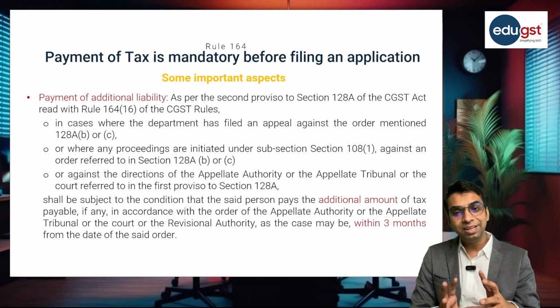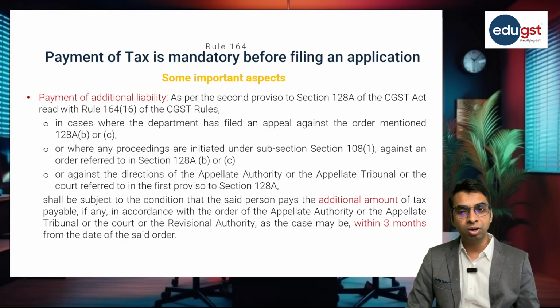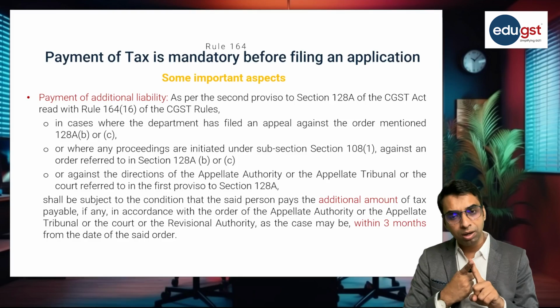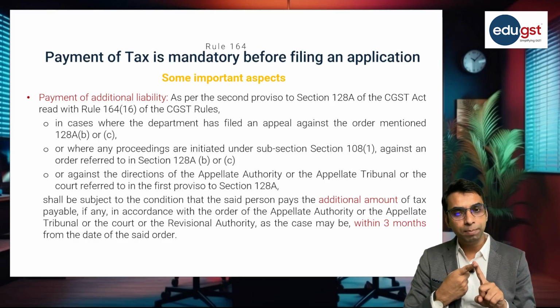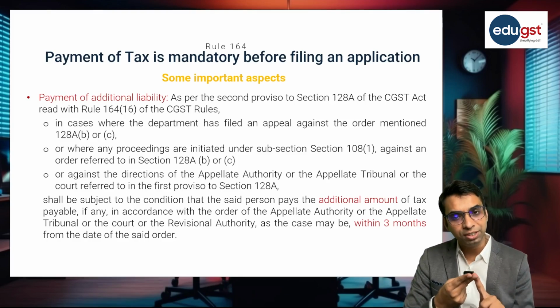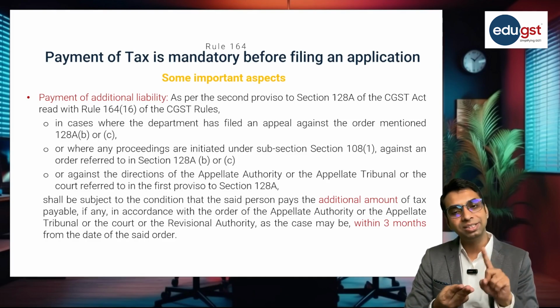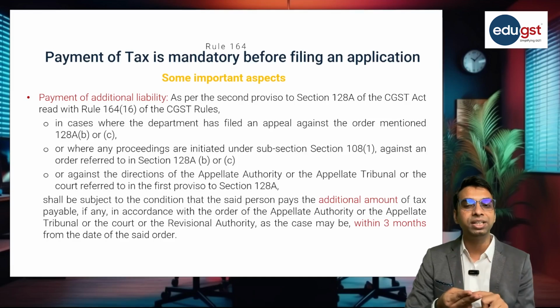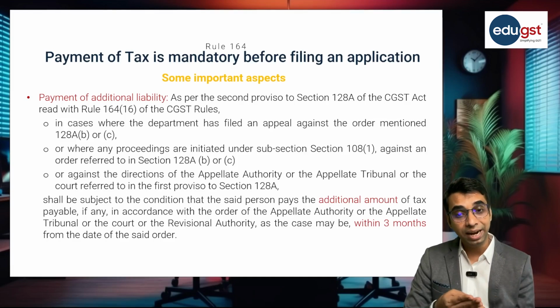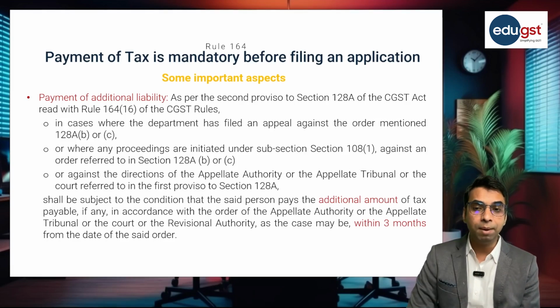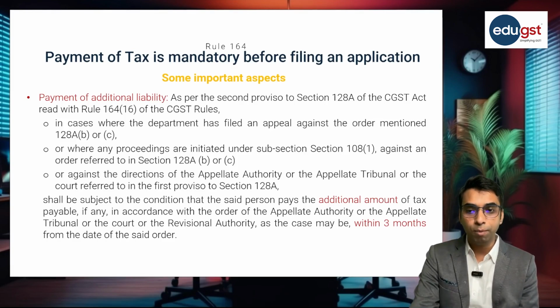So if there is an increase in the liability, either because of departmental appeal, or because of revisionary proceedings, or because of redetermination of liability under section 73, which was originally initiated under section 74, in that case the additional amount of tax is payable within a period of 3 months from the date of the said order.